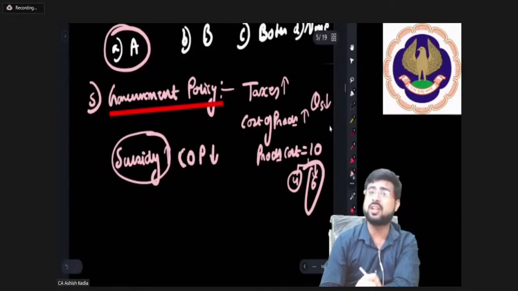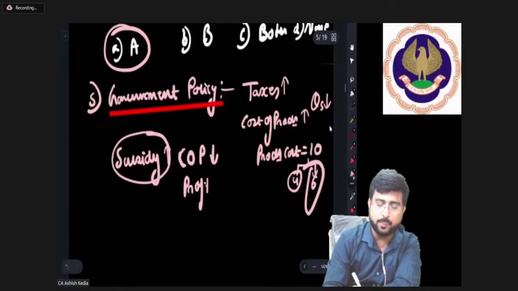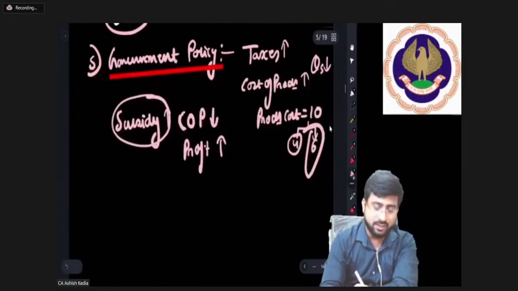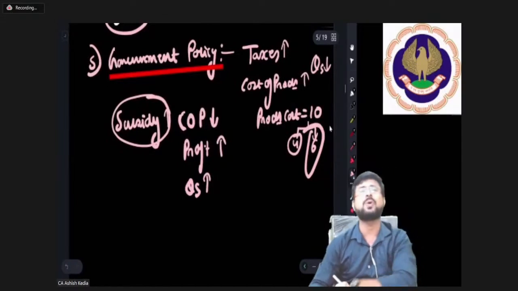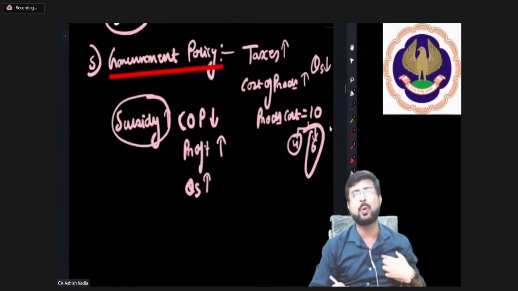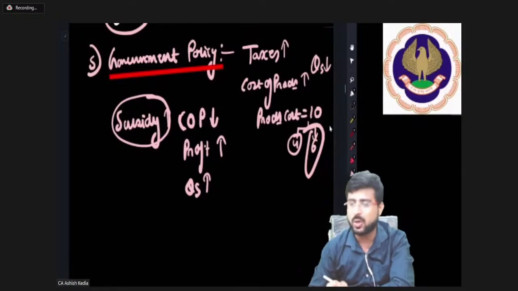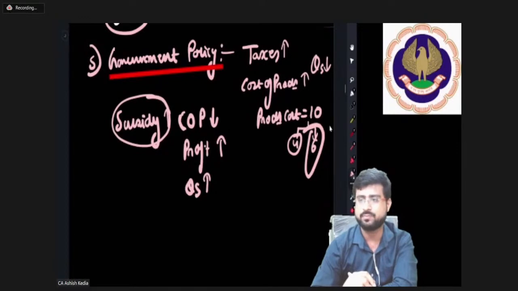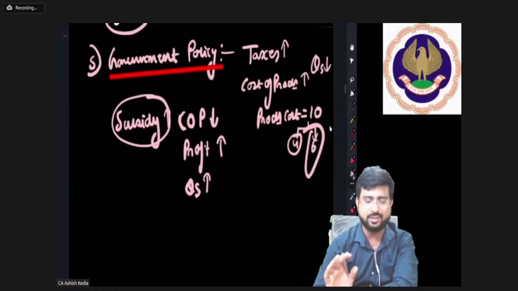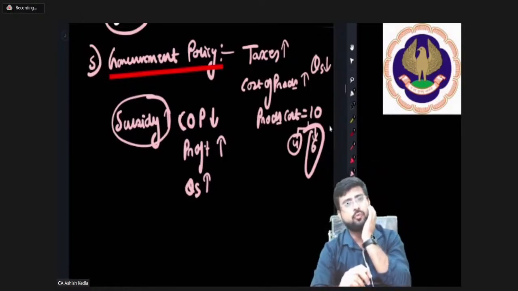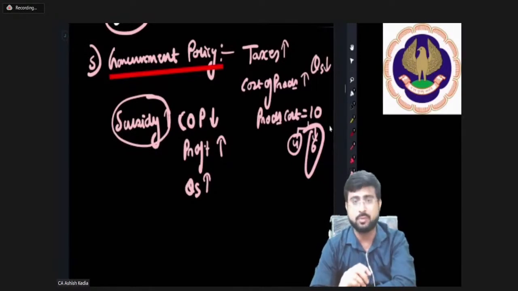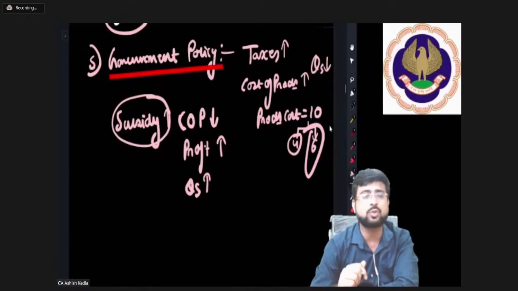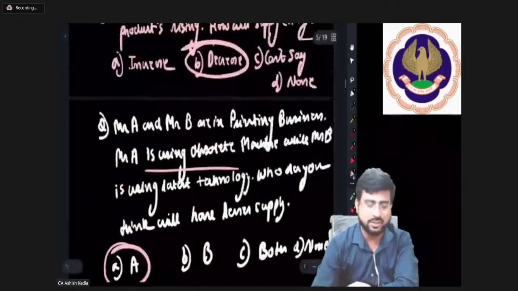If my cost of production is going down, obviously what is happening to my profit margin? It's going up. And if my profit margin is going up, my quantity supplied will also go up. Absolutely correct, my dear friends. Very good. So when there is a subsidy, the quantity supplied will rise, because it is better off for the producer, because the cost they have to incur is less, and therefore it's advantageous for them.